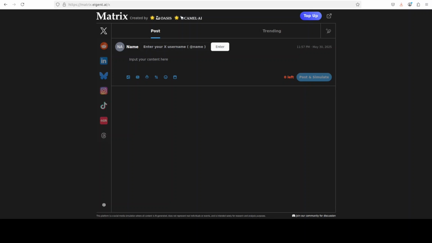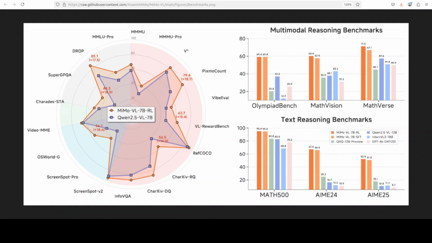Okay, now as our prerequisites get installed, let's talk a bit more about this model. The model seems quite interesting, and especially the way it was created. The development of this model involved two sequential training processes: a 4-stage pre-training phase, which included projector warm-up, vision language alignment, general multimodal pre-training, and long context SFT or supervised fine-tuning. And that is how the model with SFT variant was created.